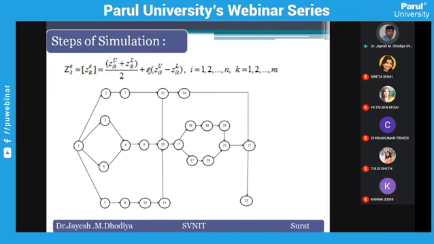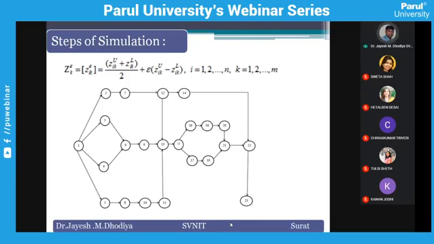Here you can put different values of epsilon. This is the upper value of the interval, and this is the lower value of the interval. If you put different values of epsilon, accordingly you can generate different values of time, cost, risk, and quality. For one value of epsilon, you will get one optimal mode with different values of risk, time, cost, and quality. The second time, if you change epsilon, you can get a second optimal mode.